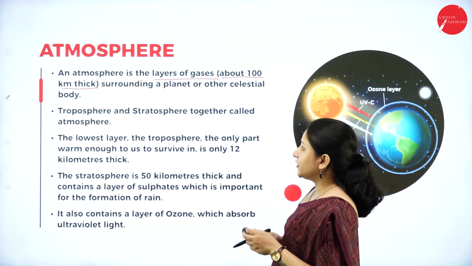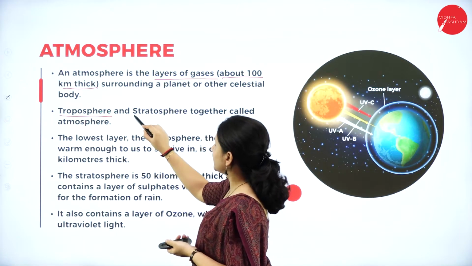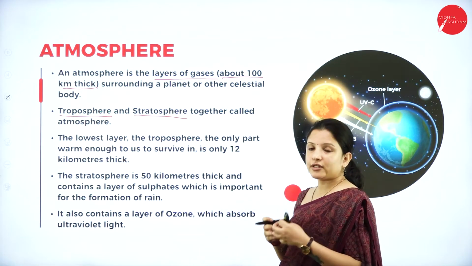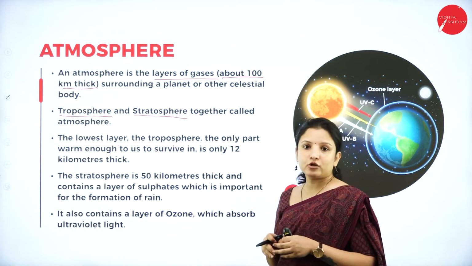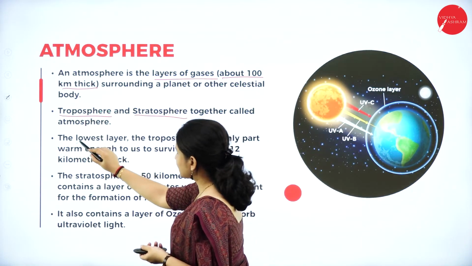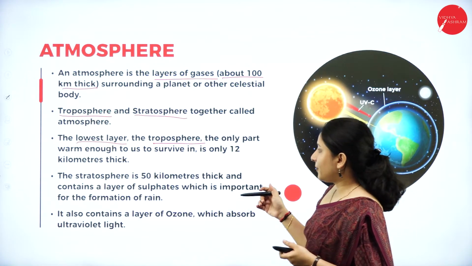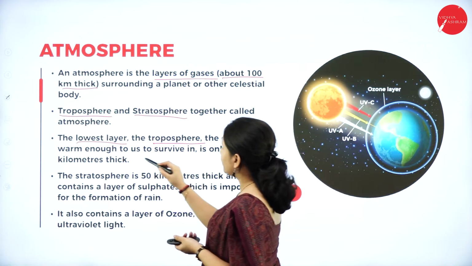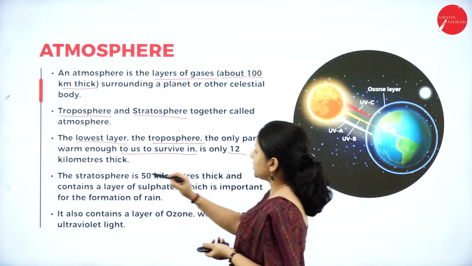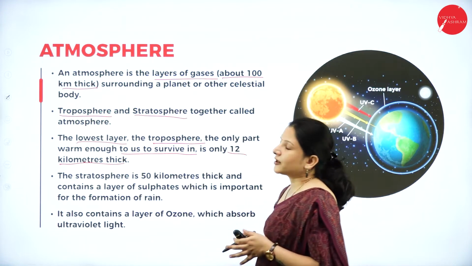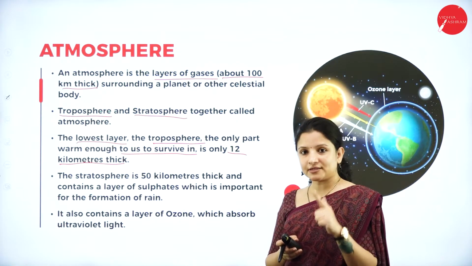So in the atmosphere, there are two important layers called the troposphere and the stratosphere. These two layers together are called the atmosphere, and together they are about 100 kilometers thick. And the lowest layer, which is called the troposphere, is the only warm part of the atmosphere wherein we can survive, and it is only 12 kilometers thick. So the atmosphere is made up of two layers, the troposphere and the stratosphere.